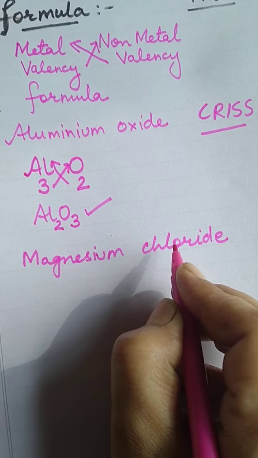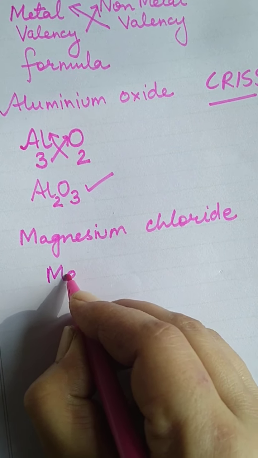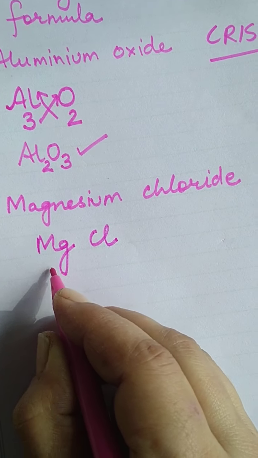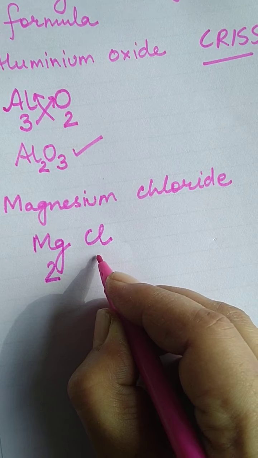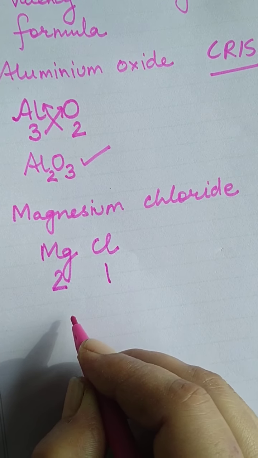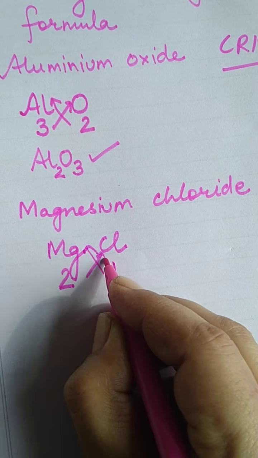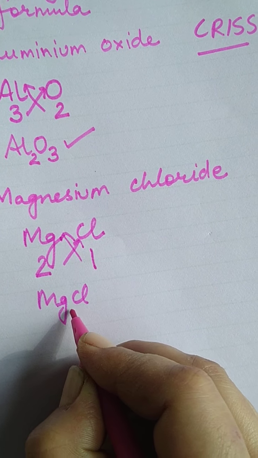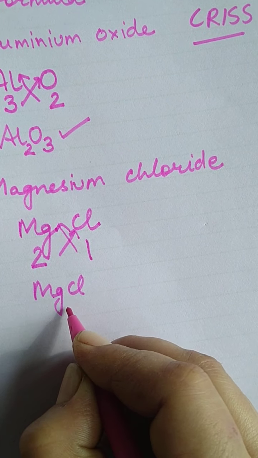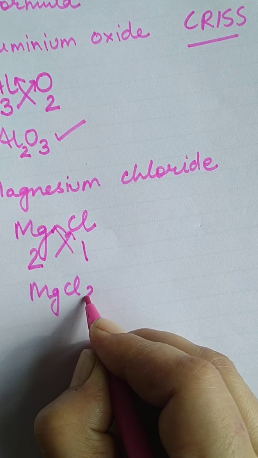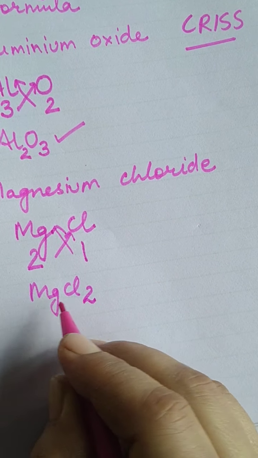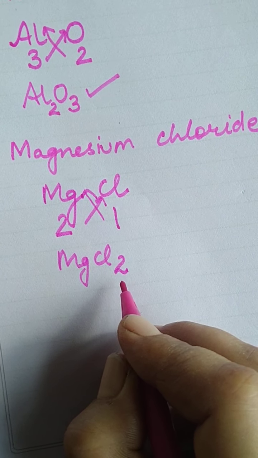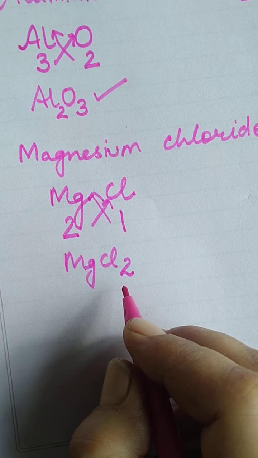Now how to write magnesium chloride? Magnesium first and then chlorine. Magnesium valency is 2, chlorine valency is 1. Now crisscross it. With magnesium you will write the valency of chlorine, it is 1, so no need to write. And with chlorine you will write the valency of magnesium, it is 2. MgCl2. I hope you have understood this.